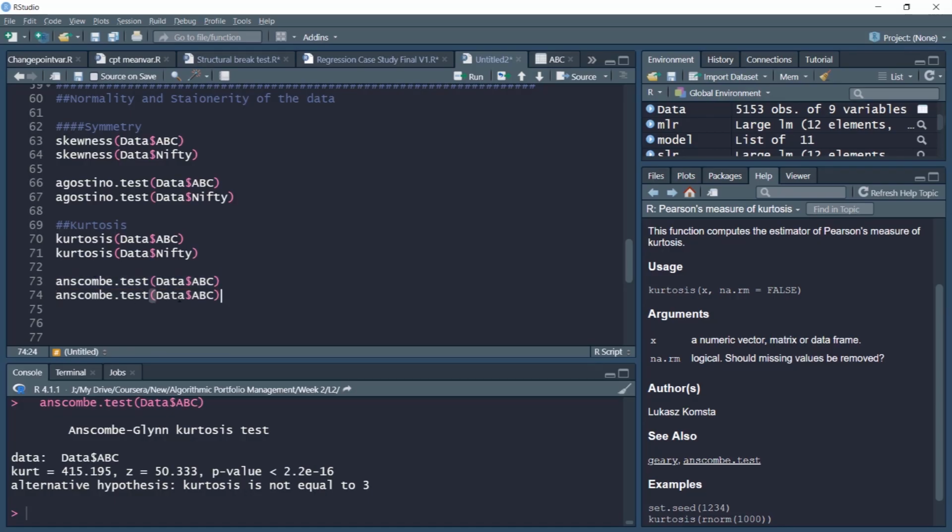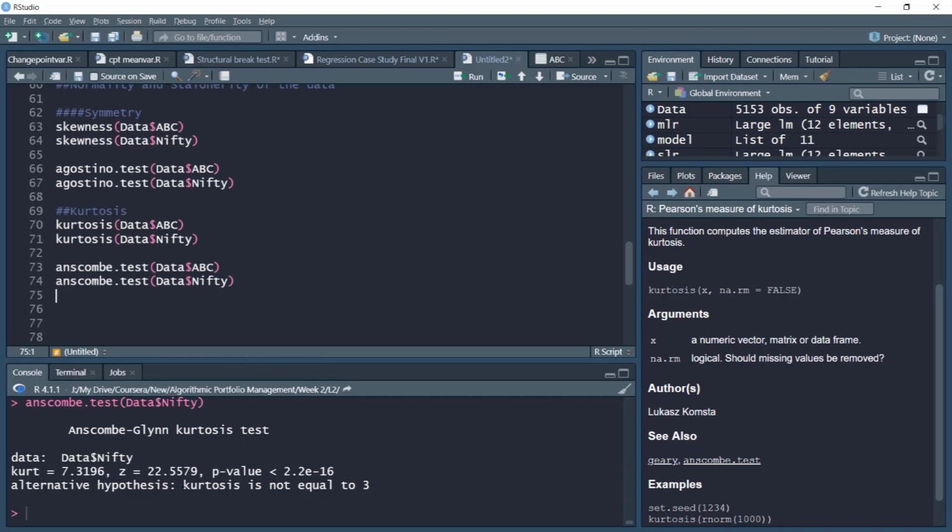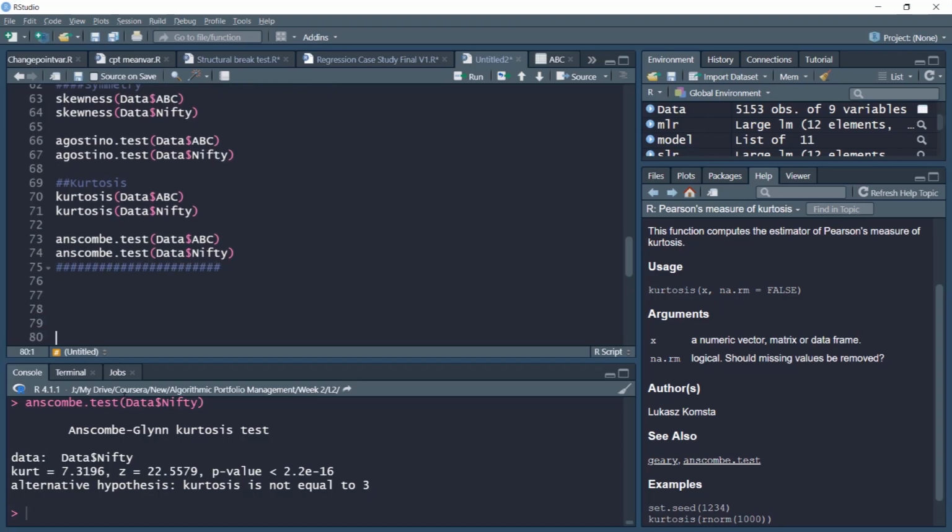Kurtosis is the measure of peakedness and tail, how fat the tails are or how peaked the distribution is as compared to normal distribution. So the tails are fat and the peakedness is very different from normal distribution. Here also kurtosis is very significantly different from normal distribution. We already know that skewness and kurtosis are very different, and as a combination, skewness and kurtosis decide whether data is similar to a normal distribution, the bell-shaped curve that we discussed.